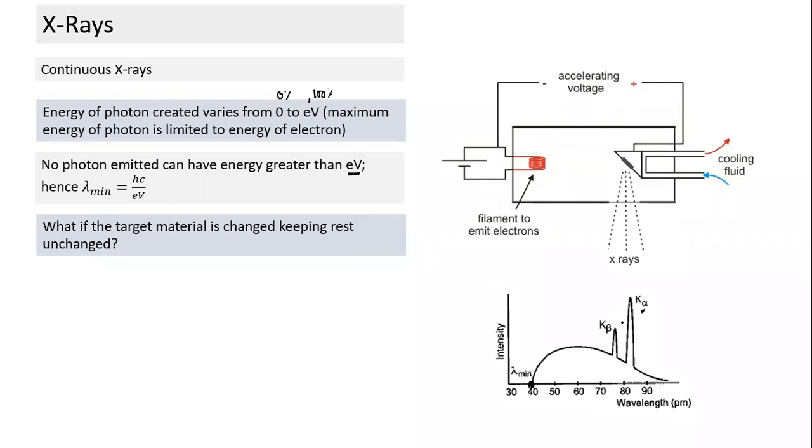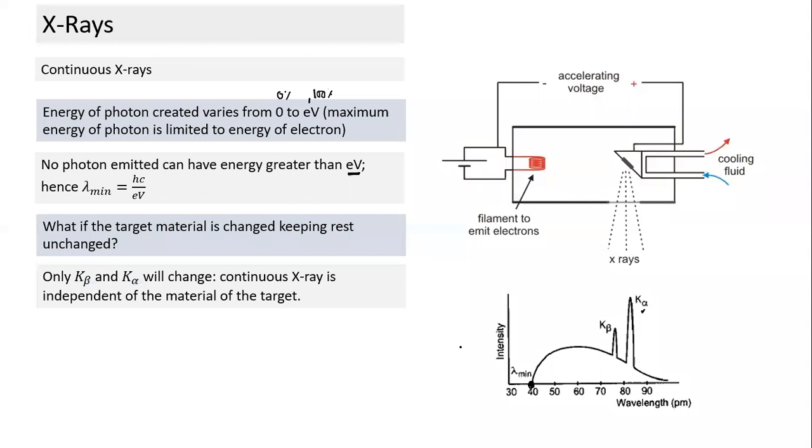So these two spikes are a property of, or dependent on, the target material. We have given them some names. We'll define what K alpha and K beta are. Only these two will change. So continuous X-ray is independent of the material of the target, and these two are characteristic of the material. That's why I call them continuous X-ray and characteristic X-ray. We define two categories.